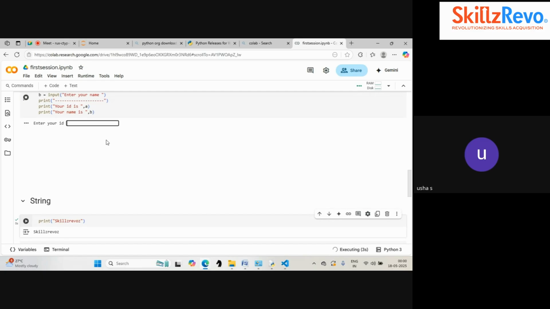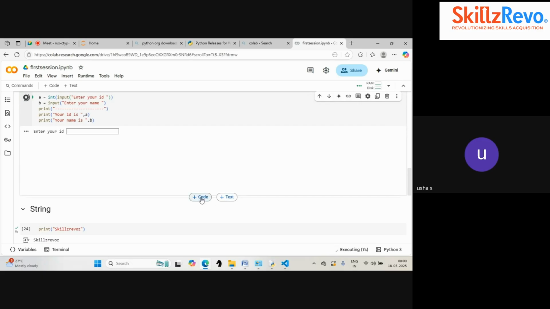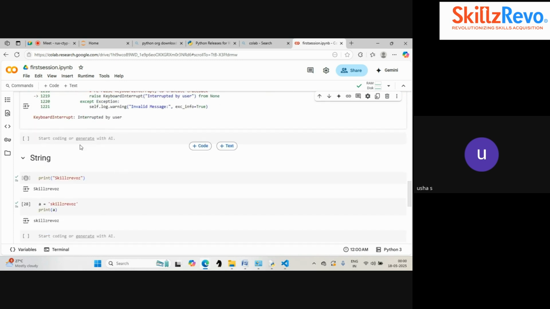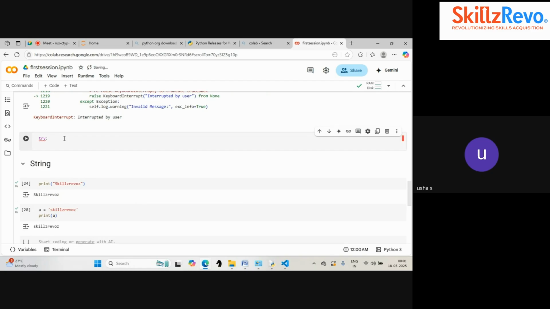Let me just give you an example. I'm stopping this. Now it is throwing some exception. Let it be. There is a concept called the exception handler. This is a try block. Here I'm trying to divide a equal to 2 divided by 0.